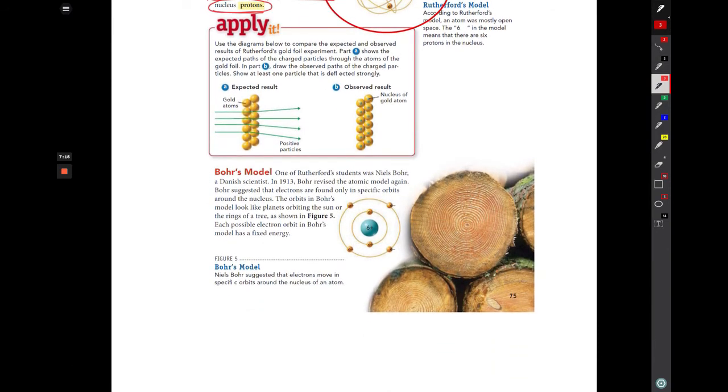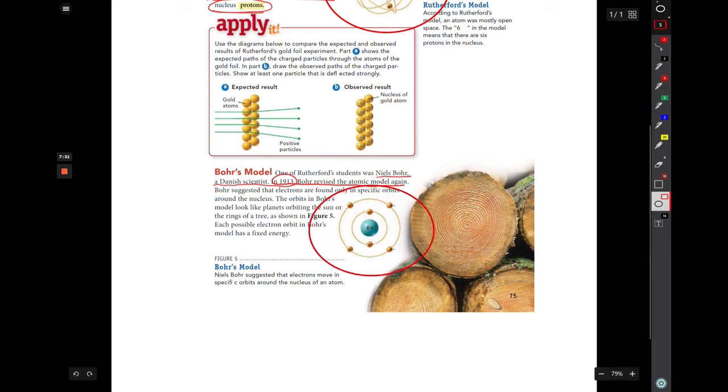In 1913, another scientist changed that idea a little bit. Niels Bohr, who was a Danish scientist, revised that atomic model again, and he suggested that yes, there is this nucleus, but instead of the electrons just sort of rolling around out there, they're actually in orbits, and they circle around in very fixed positions with a fixed amount of energy.